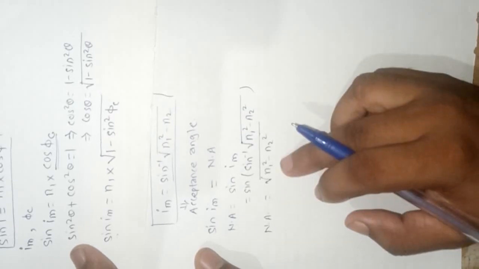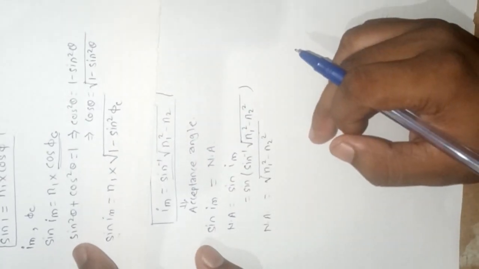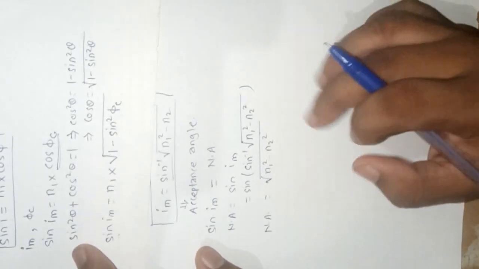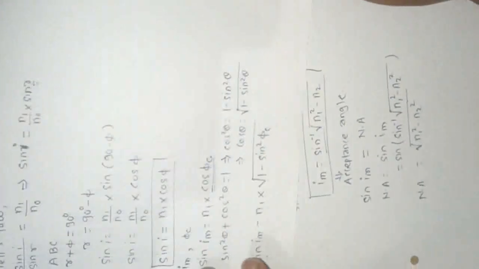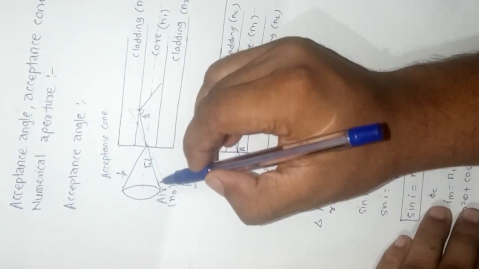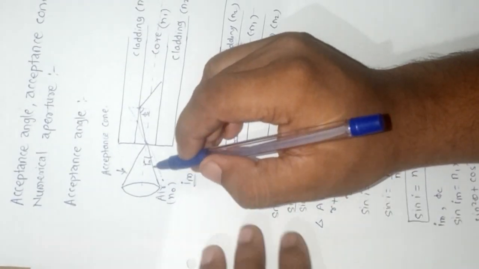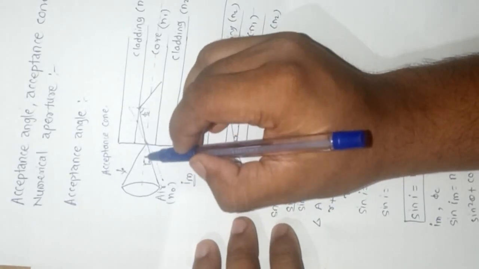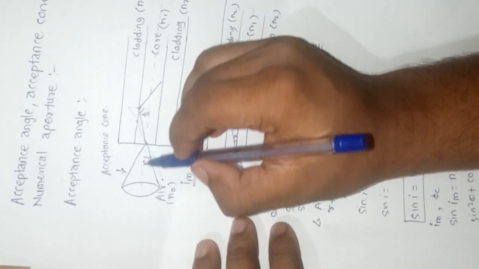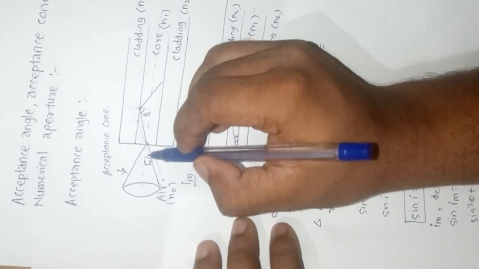It is used to describe the light gathering ability, or the light collecting ability, of an optical fiber. And this is known as the acceptance cone of an optical fiber. It is derived by rotating the acceptance angle Im.